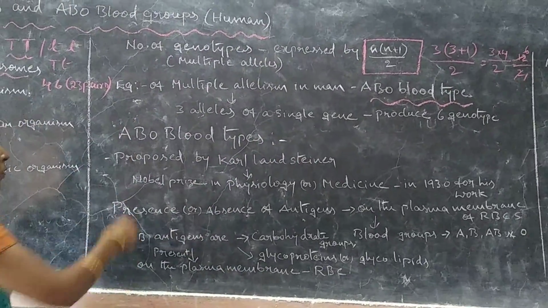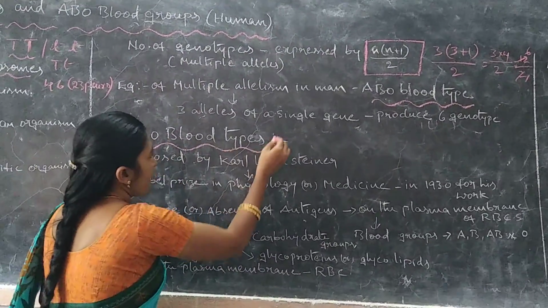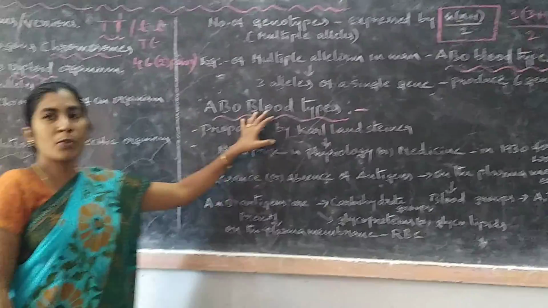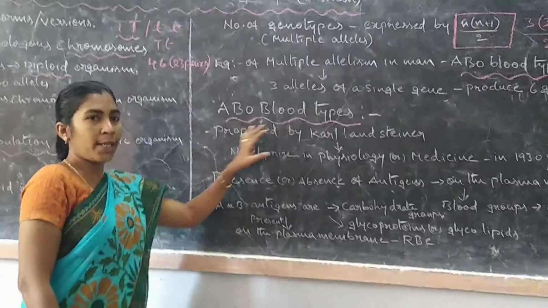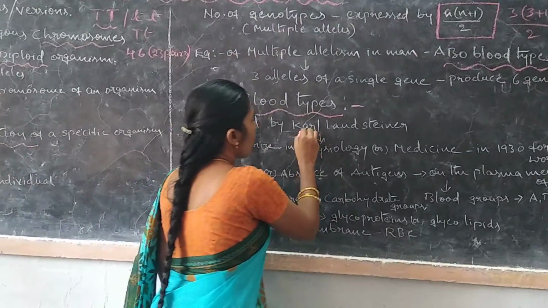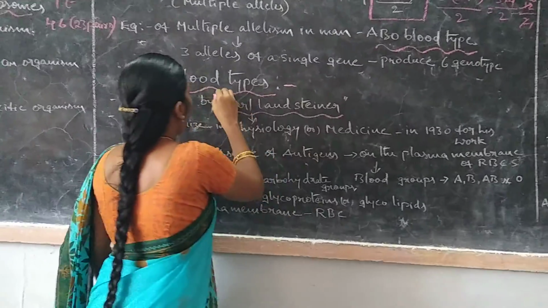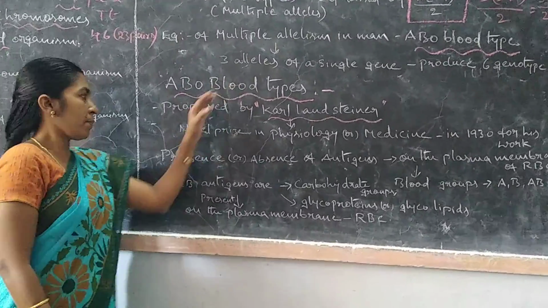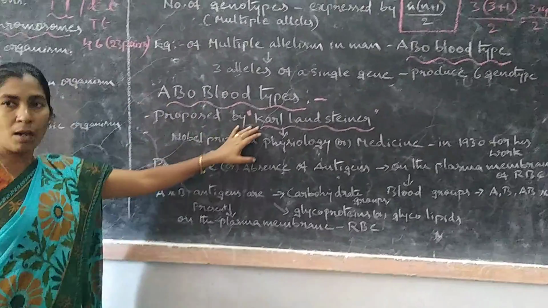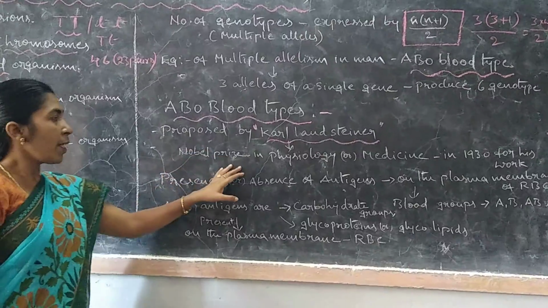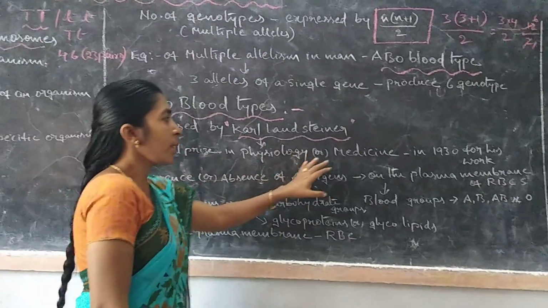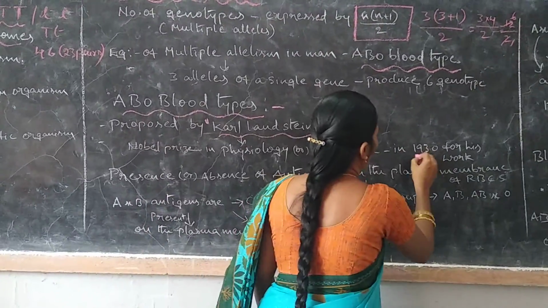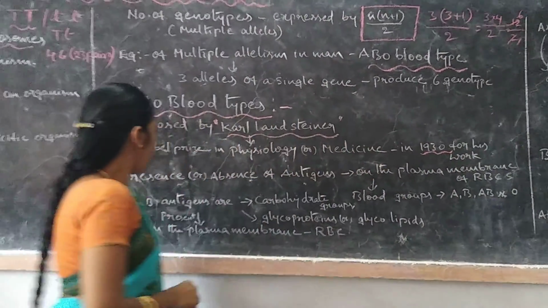Let us know about the ABO blood types. First of all, the ABO blood types were proposed by the scientist Karl Landsteiner. He was also awarded the Nobel Prize in Physiology or Medicine in 1930 for his work.